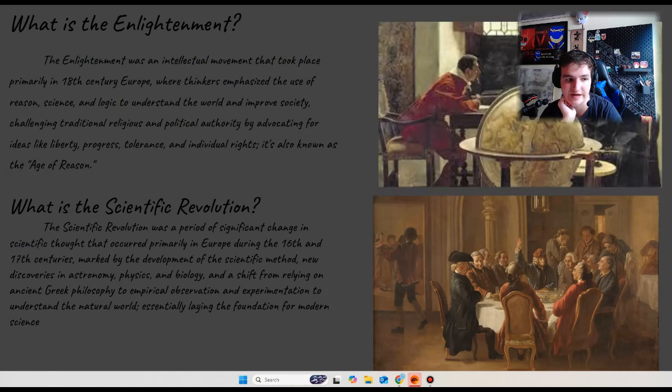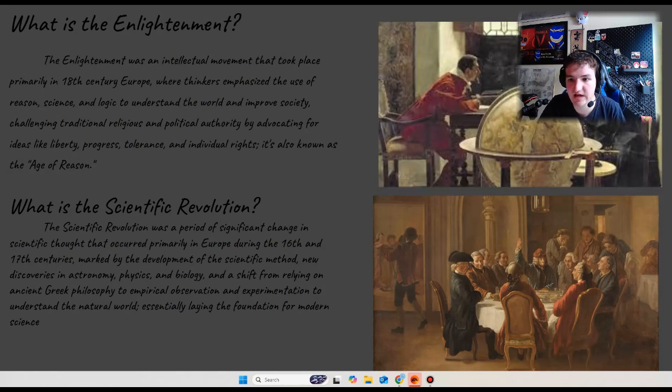It is also known as the Age of Reason. It also focused on liberty and tolerance, and on balancing the powers between the monarchies, the nobles, and the king.